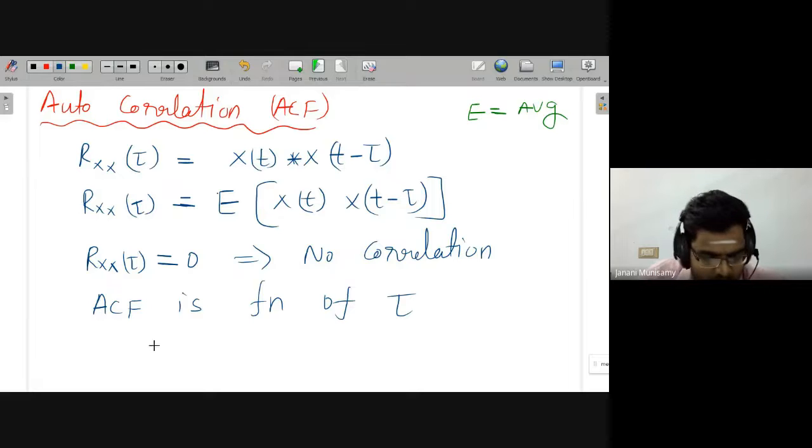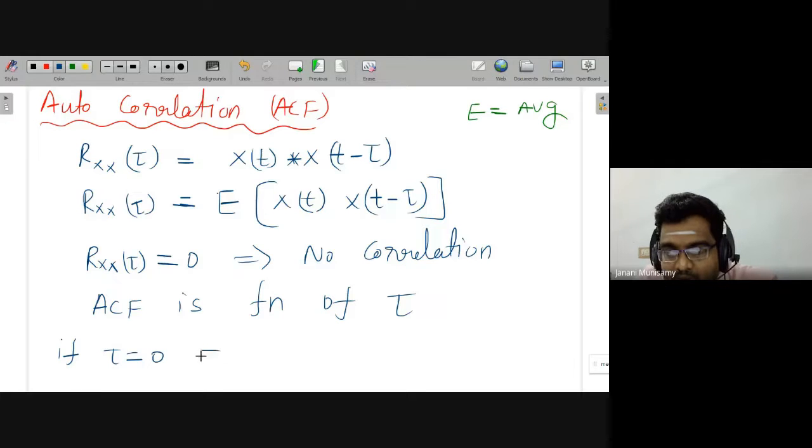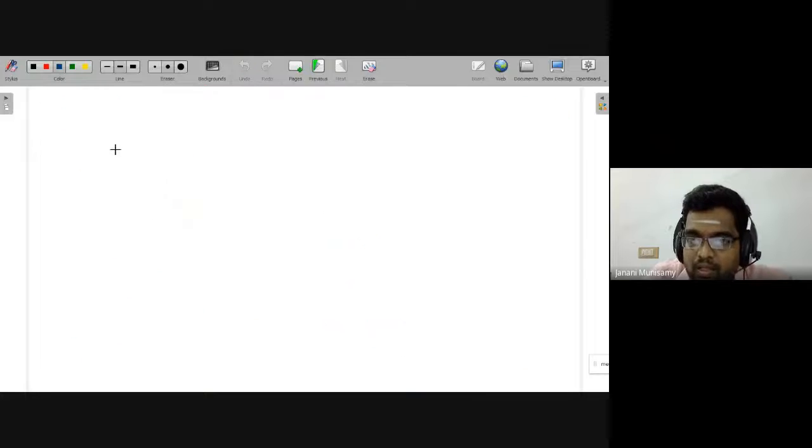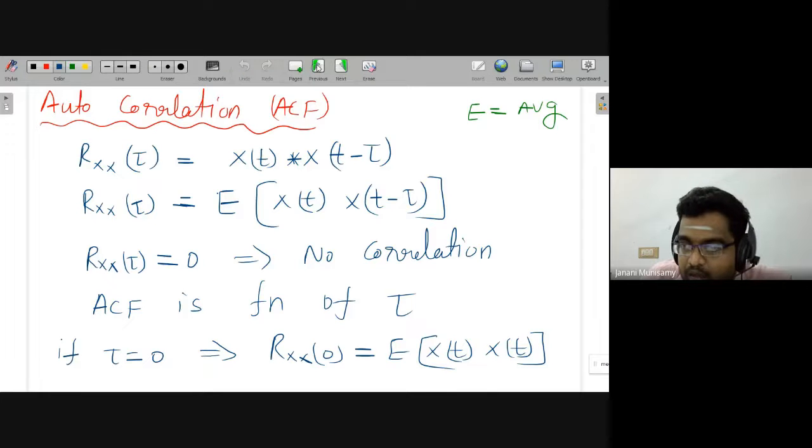Next, in case I put tau equal to 0, that is, delay 0. If tau is equal to 0, you can observe in the regular formula Rxx of 0 is equal to E of x of t into x of t.